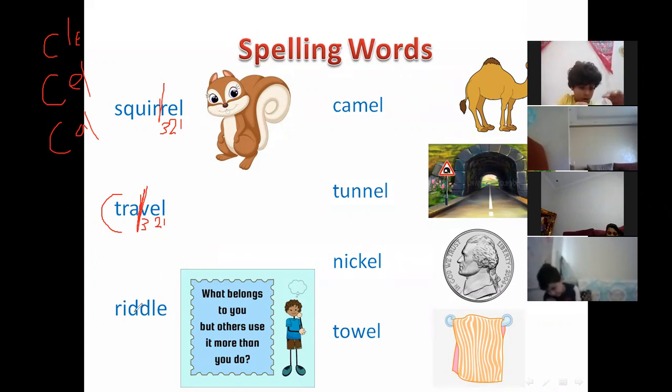I don't understand it. Okay, listen, Nayan. Let's look at this word. Please listen to me, then you're going to talk. If you didn't understand, I will explain it again. Here we have LE at the end. So the syllable will have consonant L and E. How many letters? There are 1, 2, 3. So we will count from the end. 1, 2, 3. Then we will divide the word.